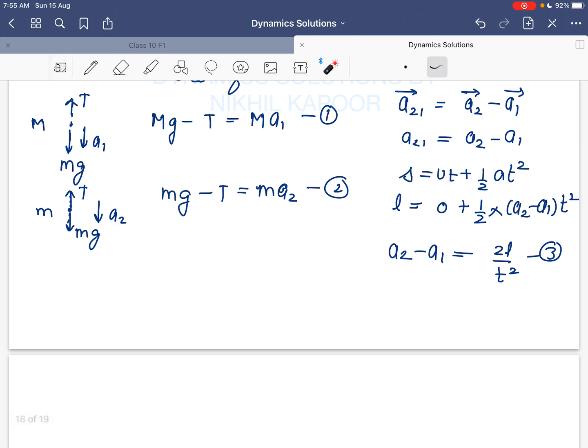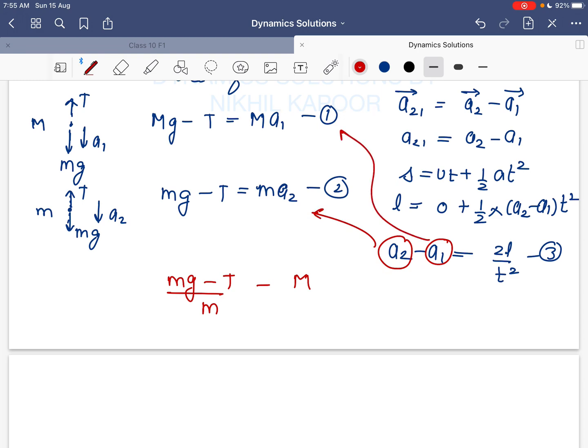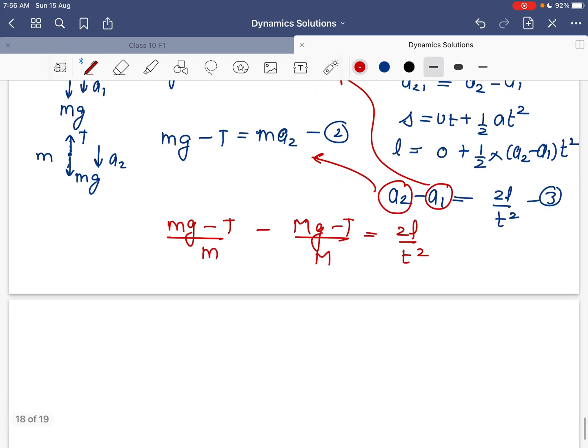First of all, a2 minus a1. So I will substitute equation 1 and equation 2. From equation 1 and from equation 2, I can replace a2 and a1 in equation 3. So what is a2 here? As you can see from equation 2, in place of a2, I can write (mg minus T) upon m, and in place of a1, from equation 1, (Mg minus T) upon M, is equal to 2L upon t square.